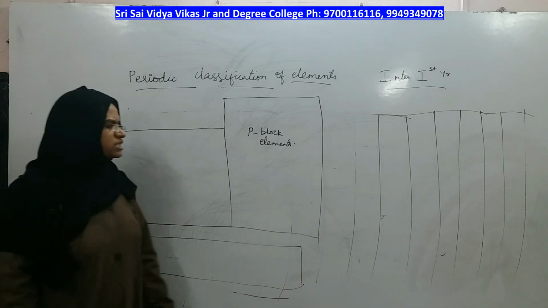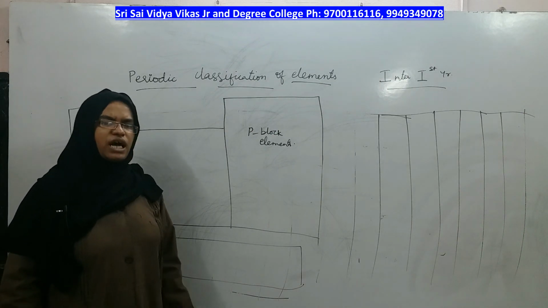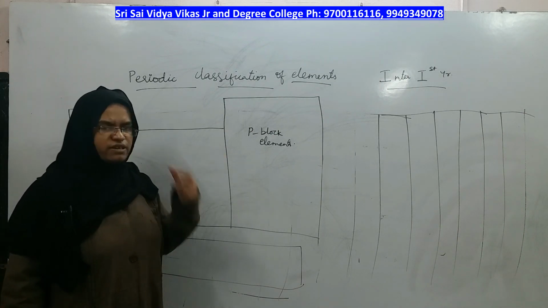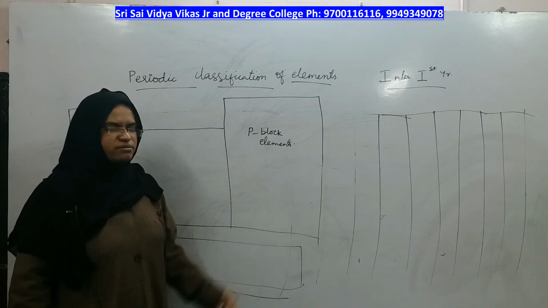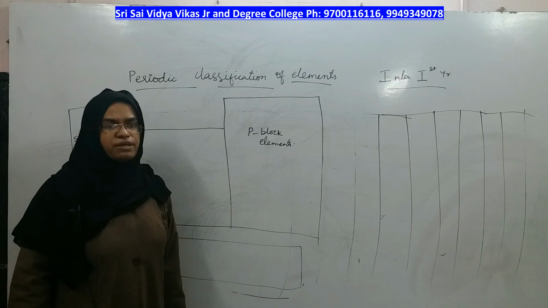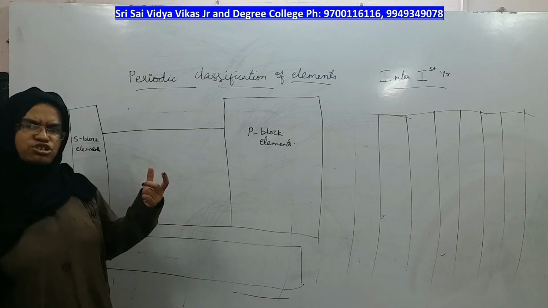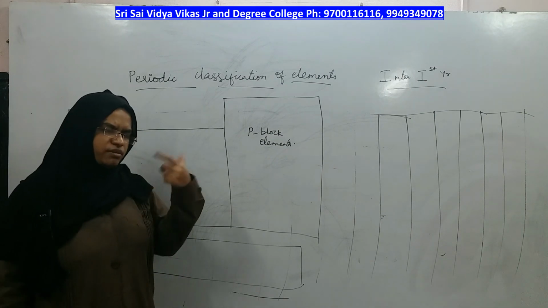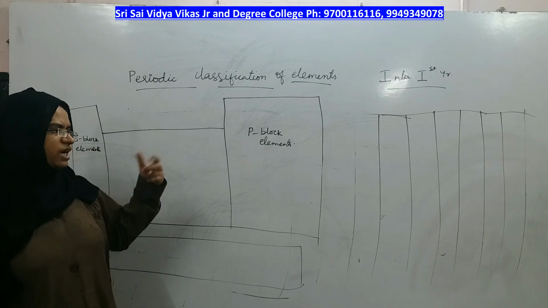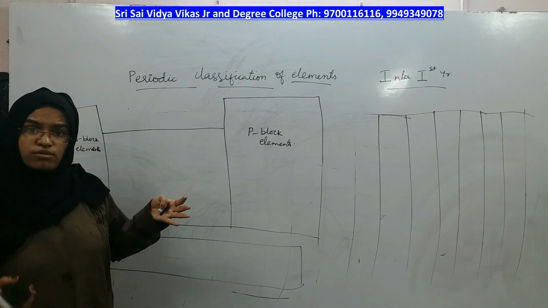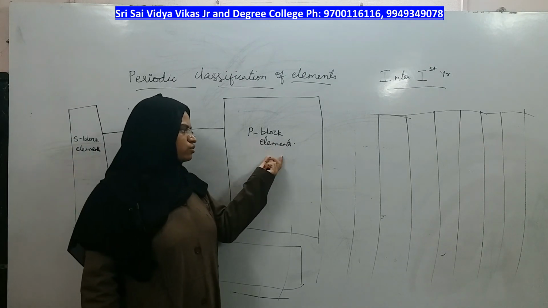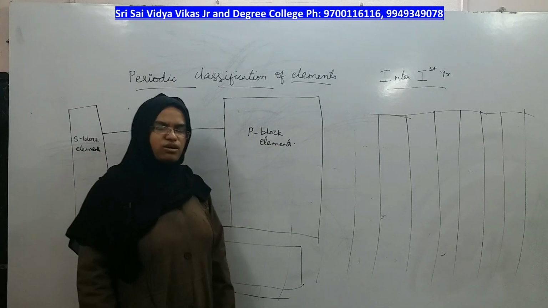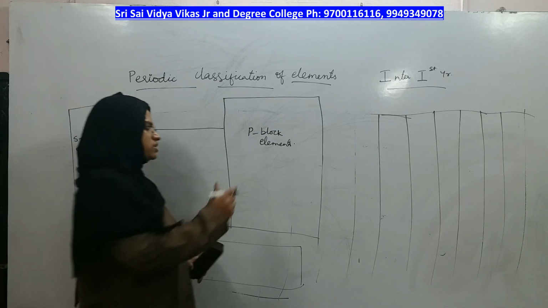On the extreme right side, P block elements are more electronegative elements, the opposite of S block. Electronegative elements are mostly present in P block, and most of the reactions in chemistry, or most of the elements which make more molecules or compounds, are given to P block elements only. So they are called main group elements.